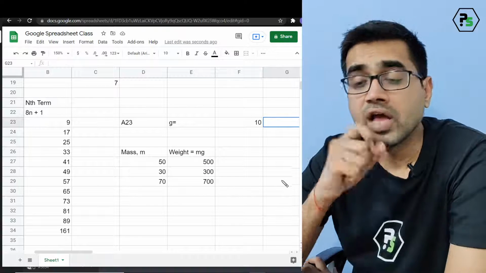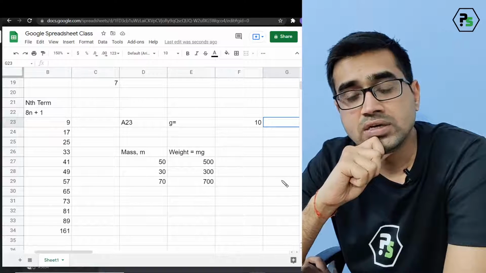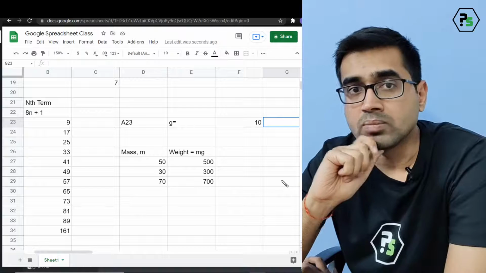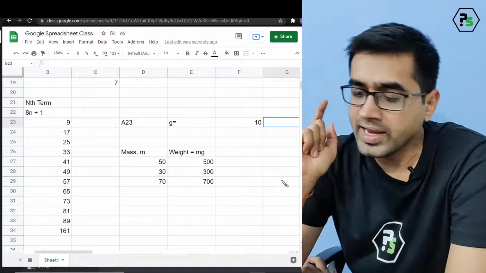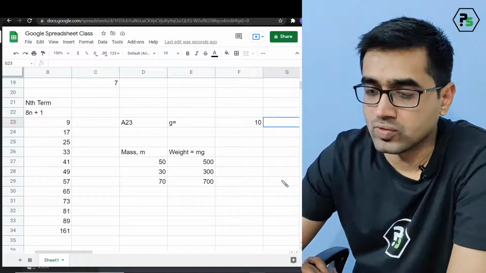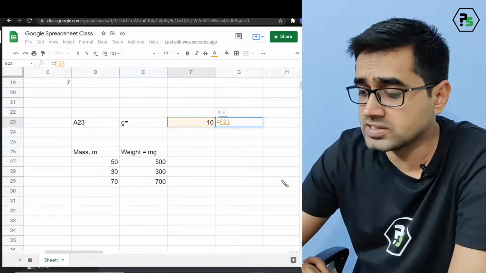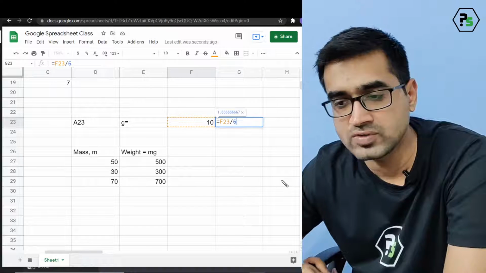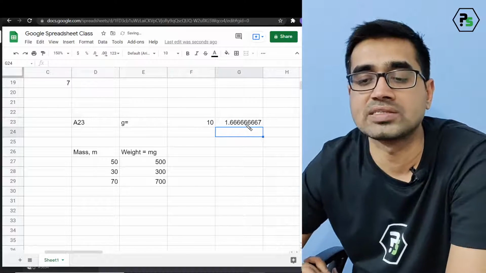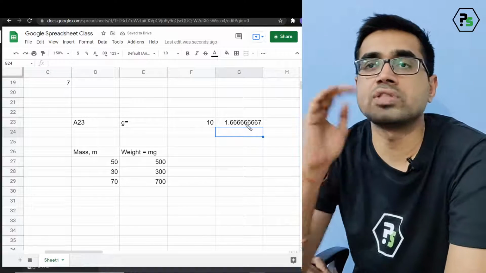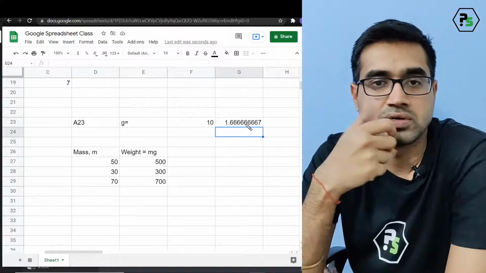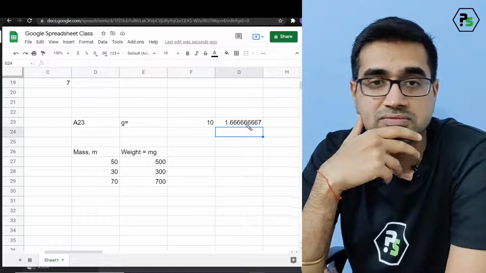But what if I wanted to find the weight on the moon? I know that gravity on the moon is 1/6 of this value, so this divided by 6, it is 1.66 something. We know that gravity is 1/6, if I remember correctly from physics.